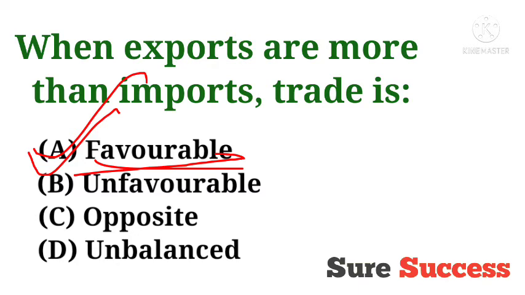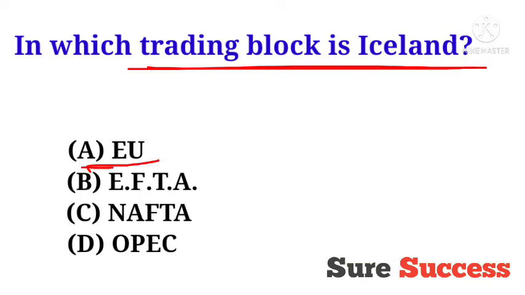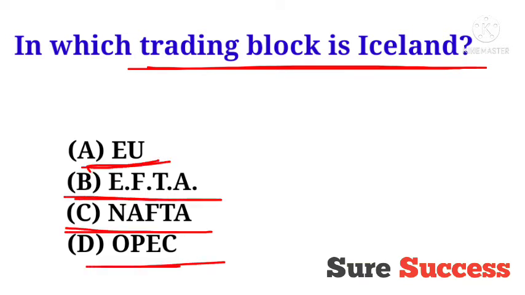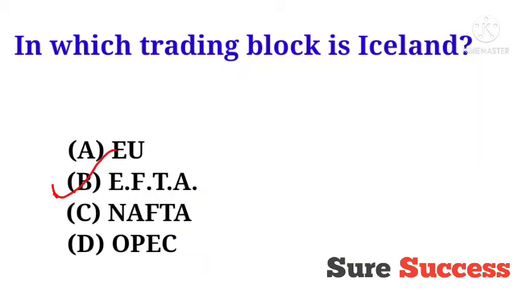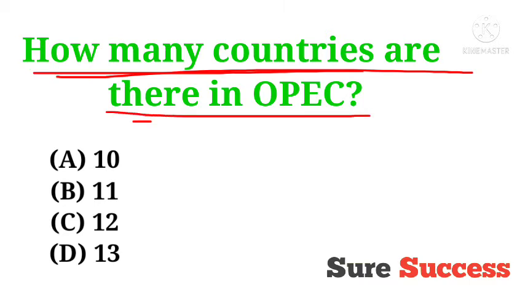The question is, in which trading bloc is Iceland? And the options are EU, EFTA, NAFTA, OPEC. And the correct answer is EFTA. How many countries are there in OPEC? Now what does OPEC mean?